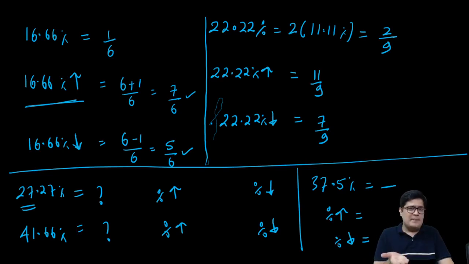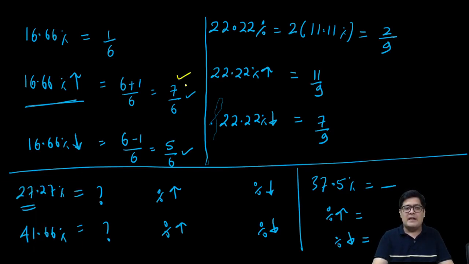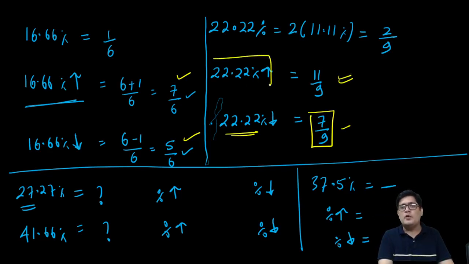So I told you what is a percentage. Base is 100. Then I gave you 15 values. Then I showed you increase and decrease, multiplying factor. These are all called multiplying factors. You multiply 7 upon 9, 22.22% is gone. You multiply 11 upon 9, 22.22% increase has taken place. Perfect. Almost everyone is on the right track.